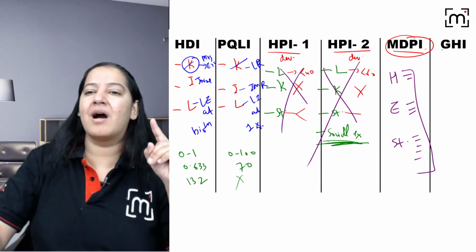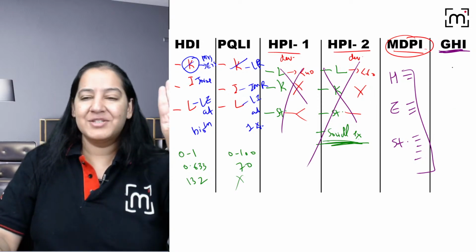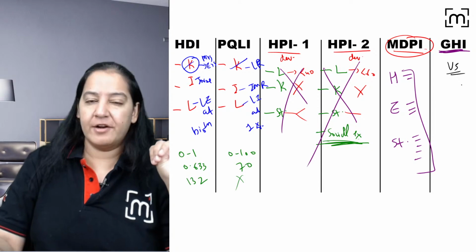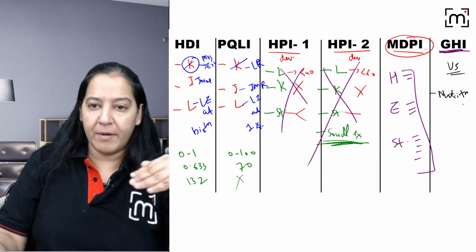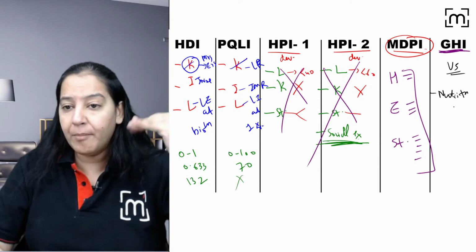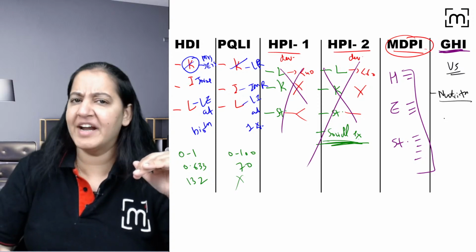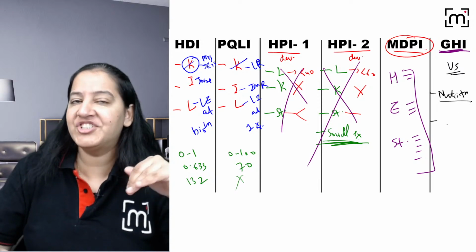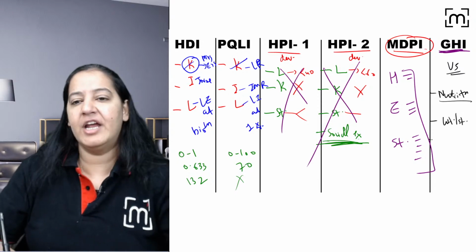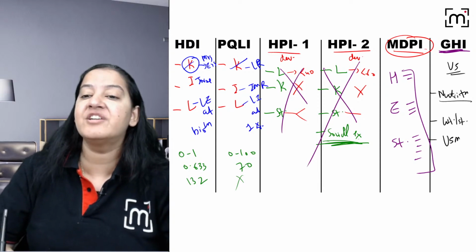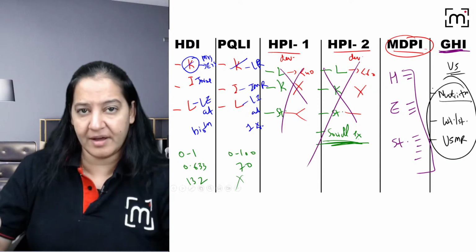The last is the global hunger index. How to calculate the hunger of a country? So we see under 5 population. In under 5 population, we see 3 things. Number 1 is the nutrition of that population. Proper nutrition, calorie intake मिल रहा है कि नहीं? So how many children in your country are malnourished, not getting proper calorie intake? How many children in your country are wasted or stunted? How many children in your country have mortality, under 5 mortality rate, 5 year ke under death? So these 3 are the indicators of global hunger index.